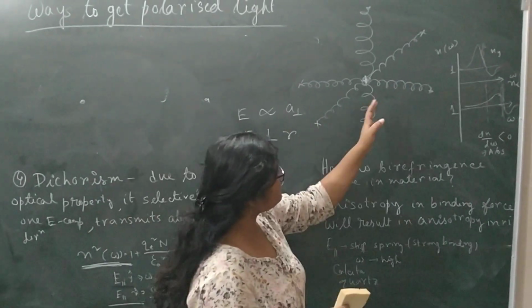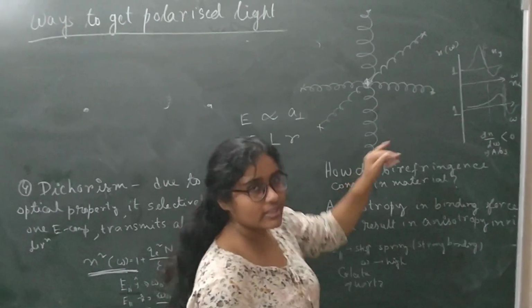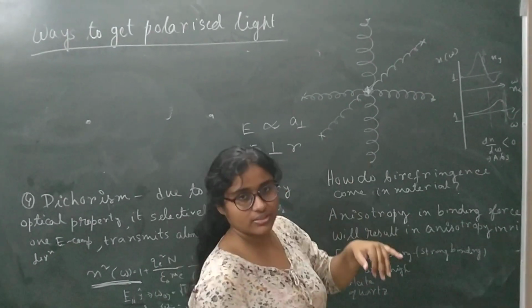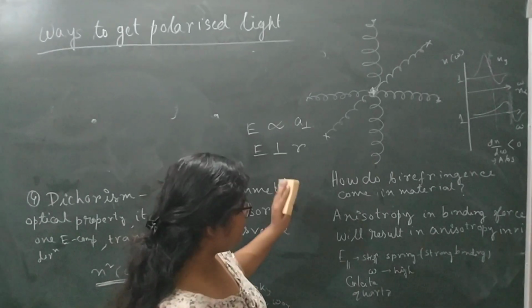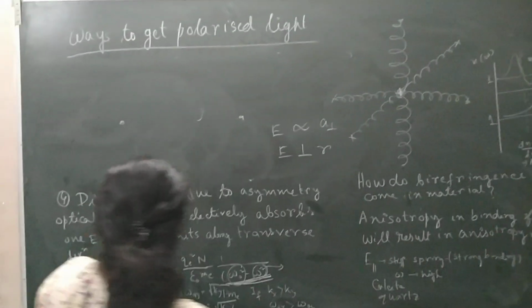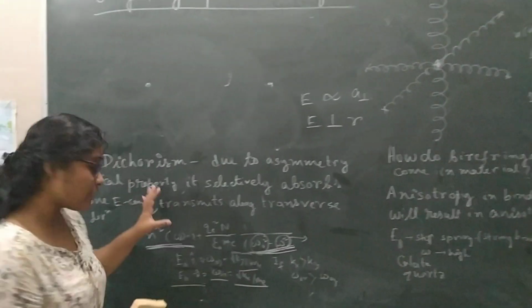Then after transmitting through, you will get two lights, one along and another perpendicular to the direction. So one is the E ray, another is the O ray. So whenever in the birefringence case, you will get two different rays. Now what is dichroism?